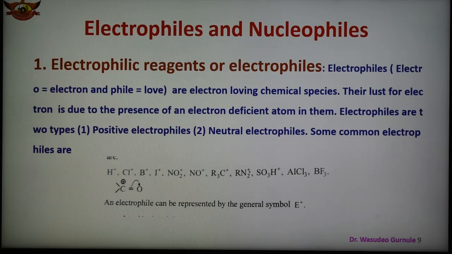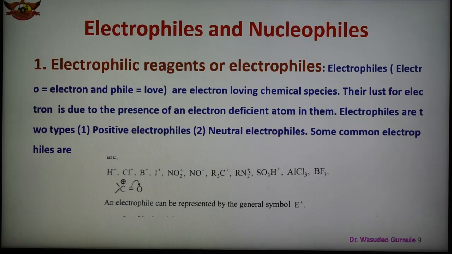The name electrophile means electron loving and indicates that it attacks a region of high electron density, that is, a negative center in the substrate molecule. Electrophiles are electron deficient: positive ions, that is carbonium ions, or neutral molecules with an electron deficient center.